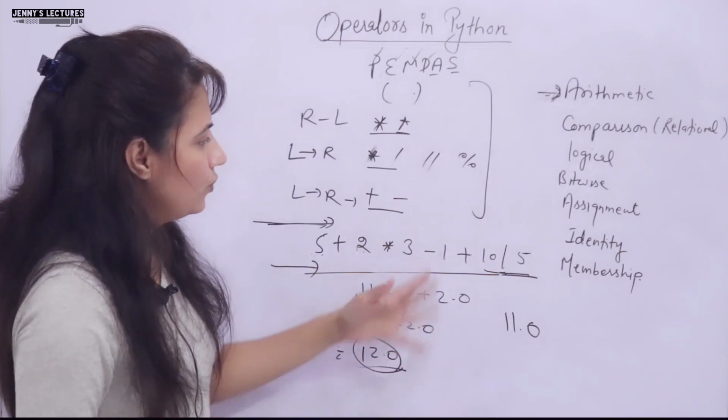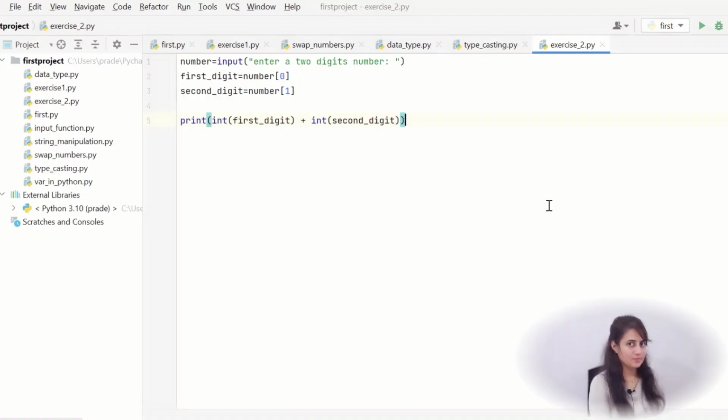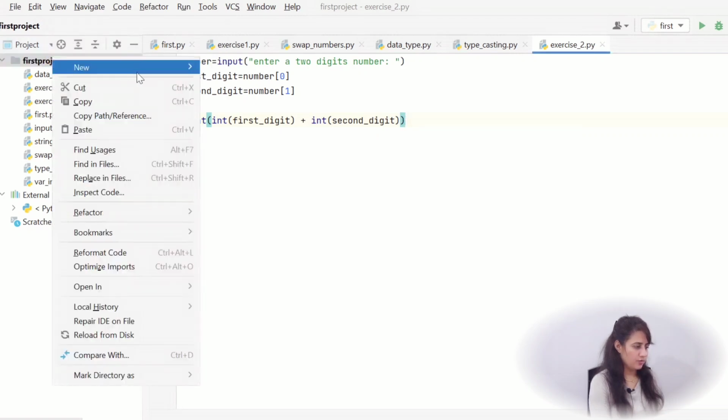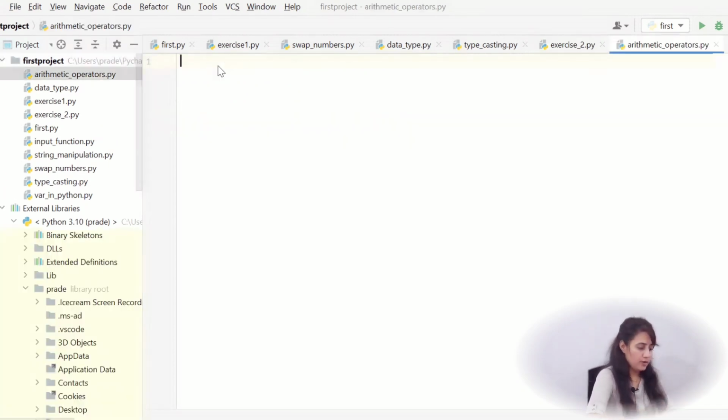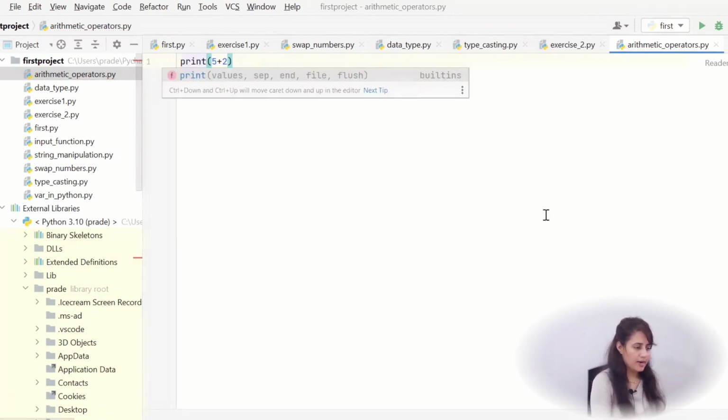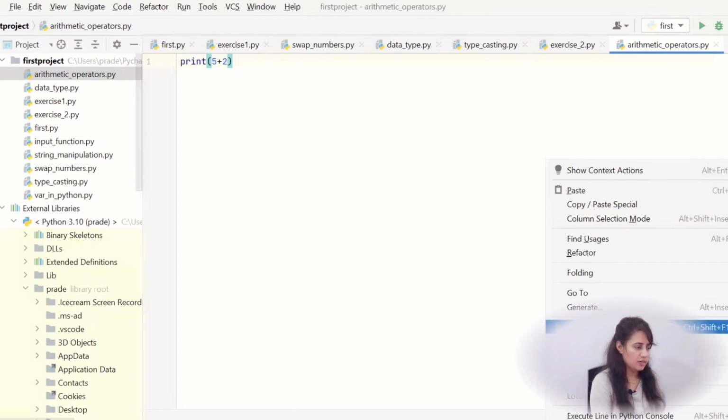So I guess that's it for arithmetic operators. Let me just show you these operators on my laptop. Let's create a new file, right click on this, then new, then file, and I'm naming it arithmetic_operators.py. Okay, so simply, if I want to print 5 plus 2, then you can just write this into print.